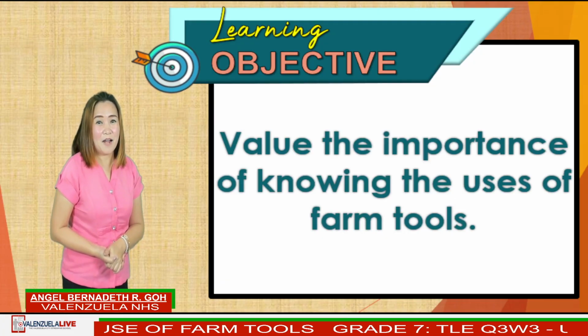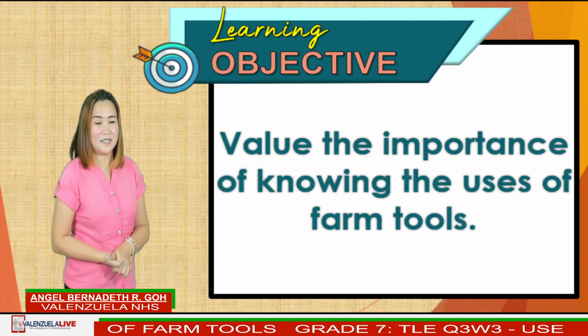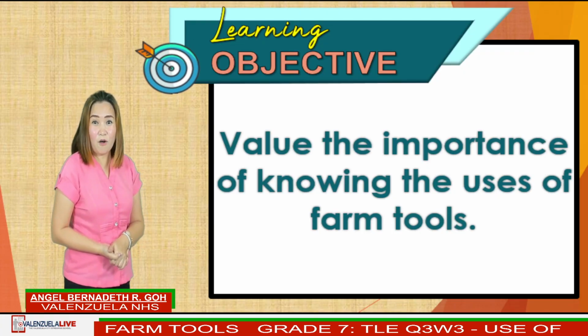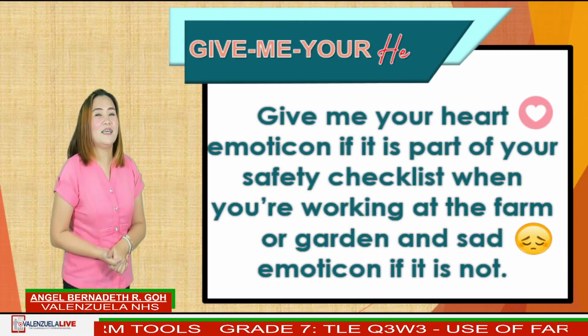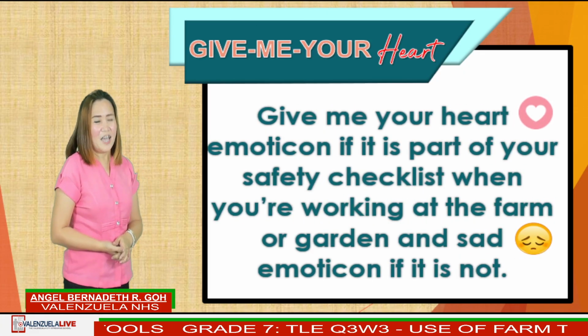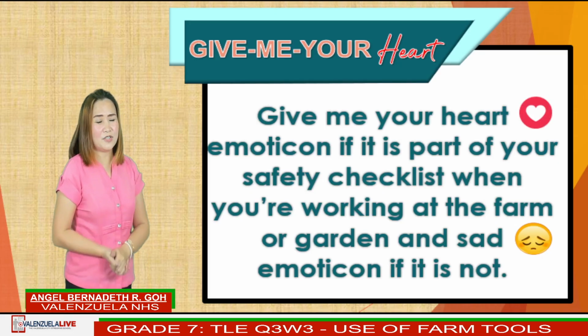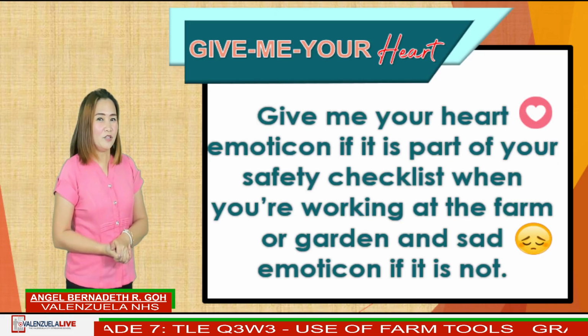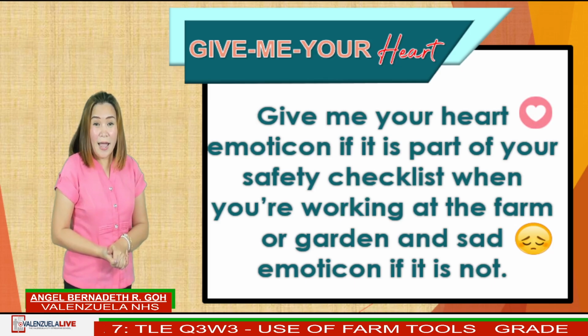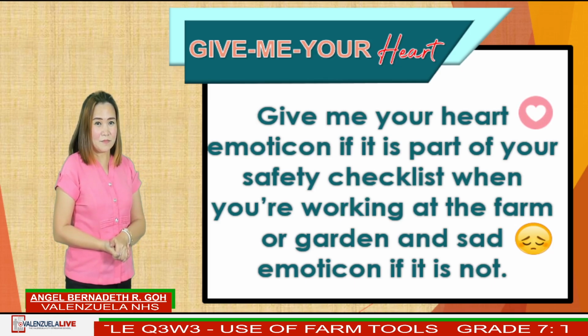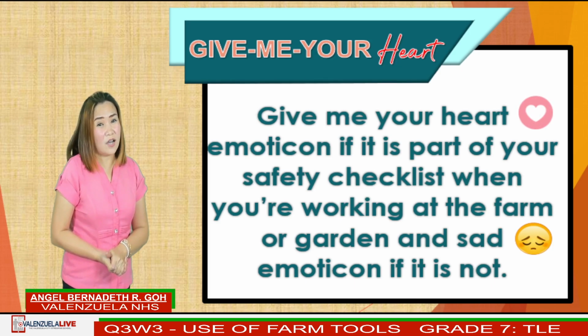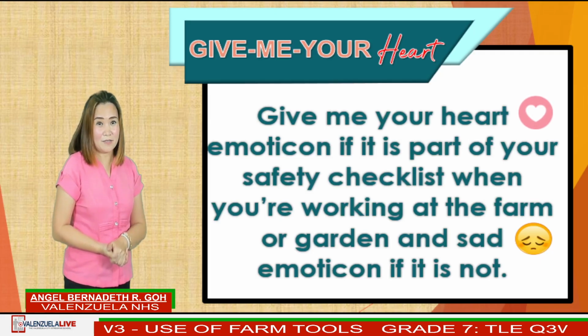Let's have a recap of our previous lesson by this activity called Give Me Your Heart. Give me your heart emoticon if it is part of your safety checklist when you're working at the farm or at the garden, and a sad emoticon if it is not.